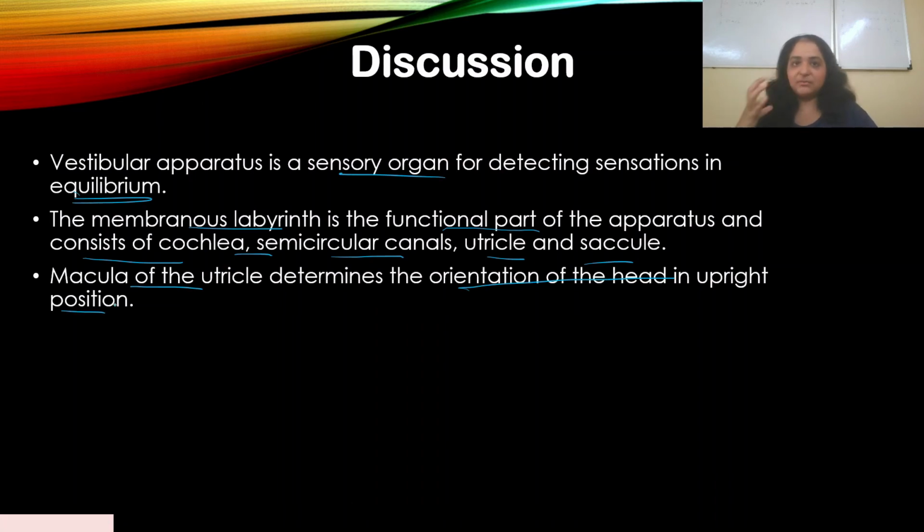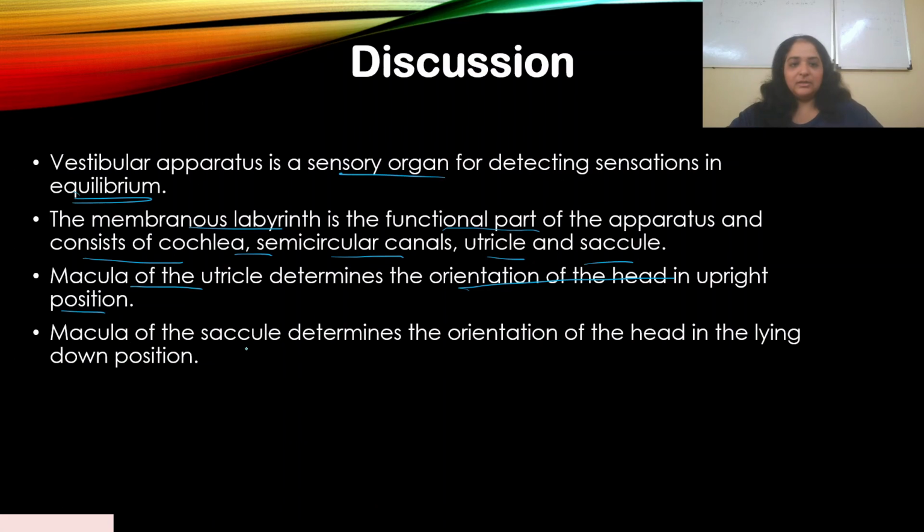So when you are sitting in an upright stationary position, the macula of the utricle detects that. The macula of the saccule determines the orientation of the head in the lying down position. So when you're lying down on a bed or anywhere else, the macula of the saccule determines that orientation.